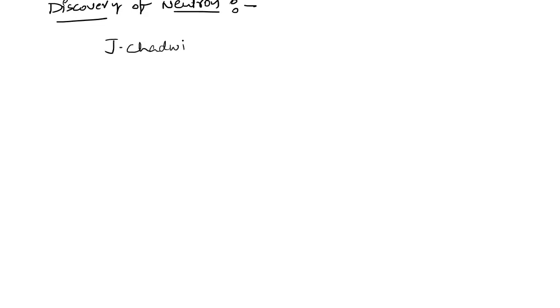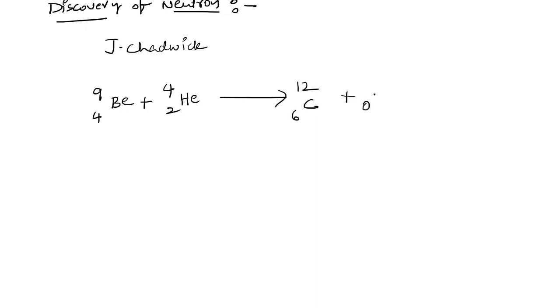When he was bombarding a thin foil of beryllium, atomic number 4 and mass number 9, with alpha particles, helium 4, he found that a new chargeless particle was obtained, whose mass is nearly equal to the mass of the proton. Unknowingly, James Chadwick discovered this particle, which was called the neutron.